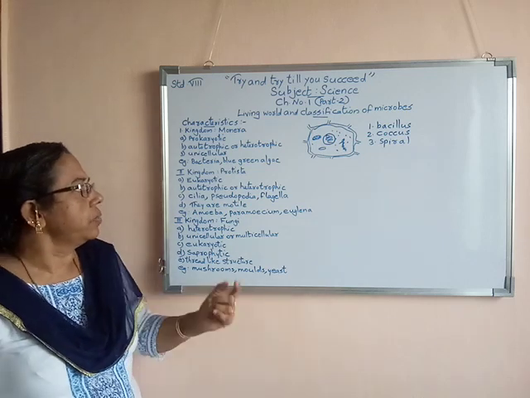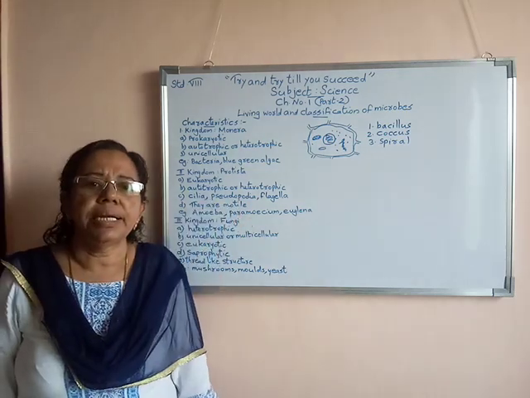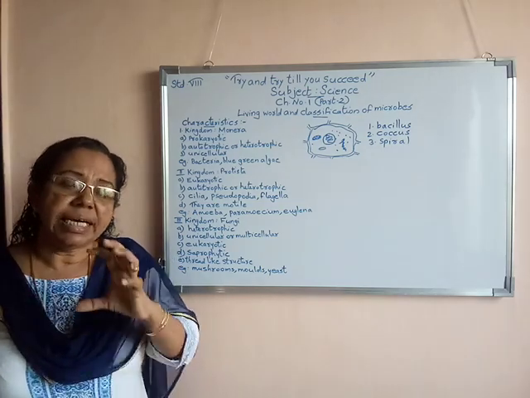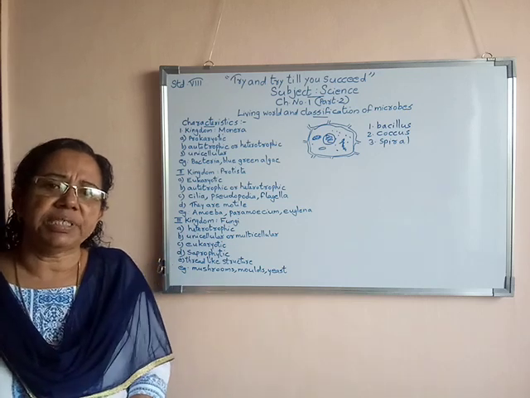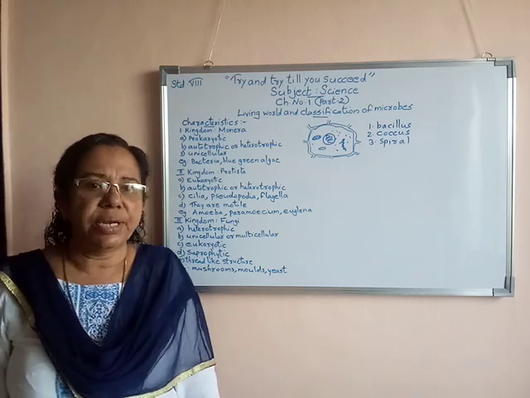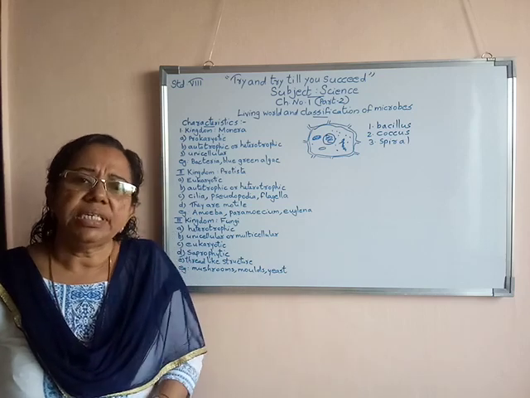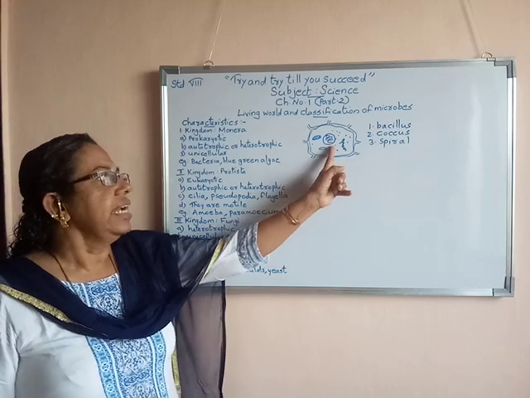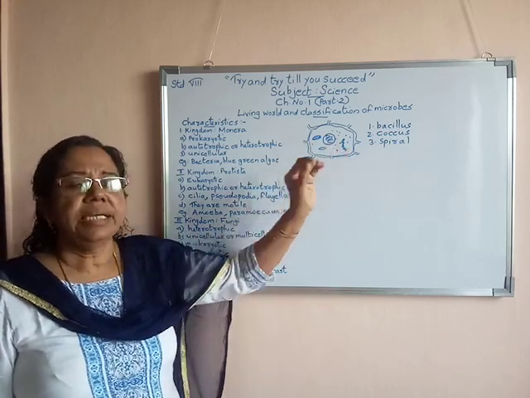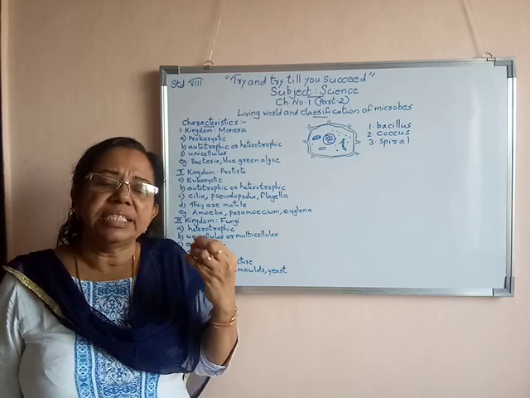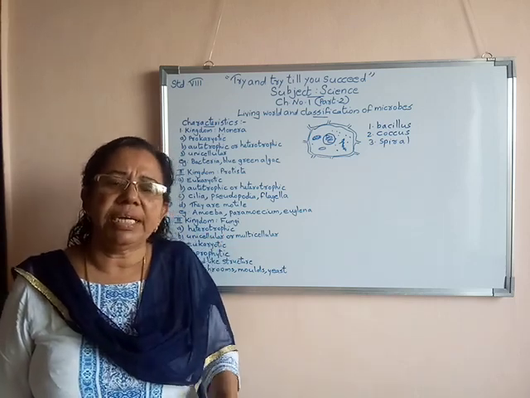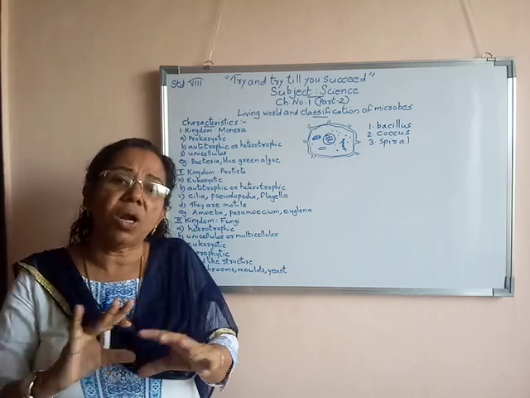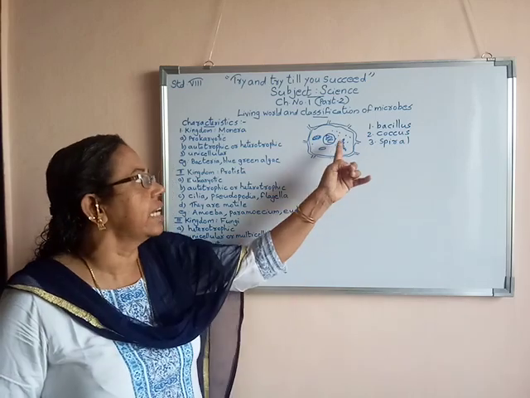Now we are coming to the other kingdom, that is kingdom Protista. In kingdom Protista, which organisms are there? They all are eukaryotes. Eukaryotes means they have a distinct nucleus like this, distinct other cell organelles. Distinct cytoplasm, distinct endoplasmic reticulum, distinct nucleus, distinct mitochondria will be there. Like that, all organelles will be visible clearly as I have drawn here.